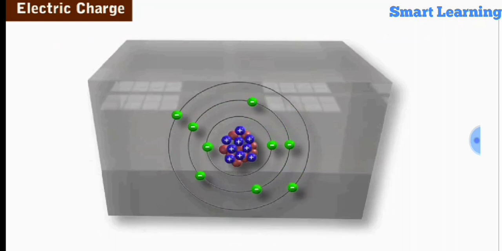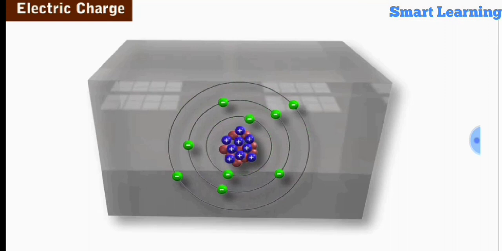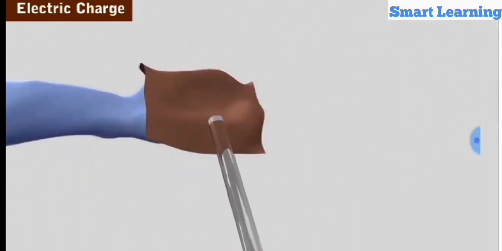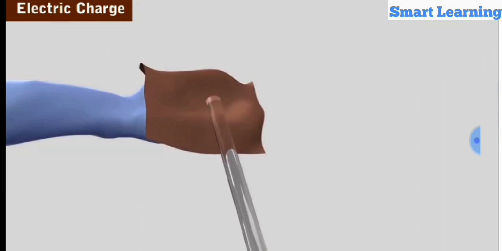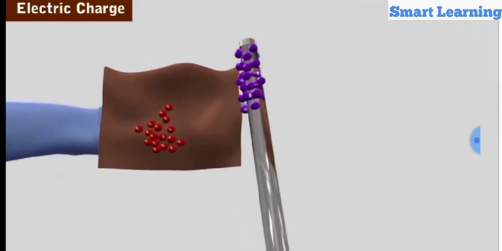Let us now understand this phenomenon at an atomic level. We know that all matter is made up of atoms or molecules. Within an atom, the total negative charge is balanced by the total positive charge in it. When we rub one material against another material, the material in which electrons are relatively loosely bound to its atoms loses a few of its electrons to the other material.